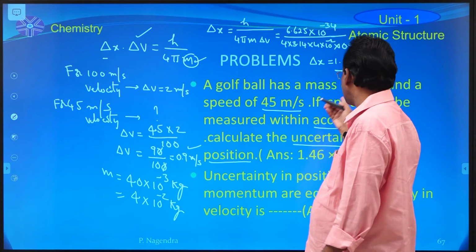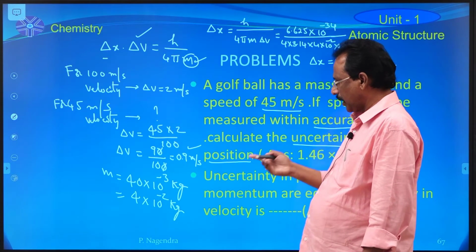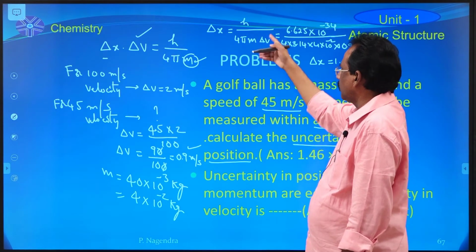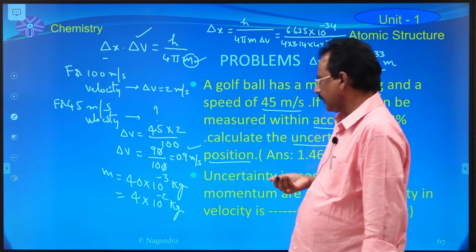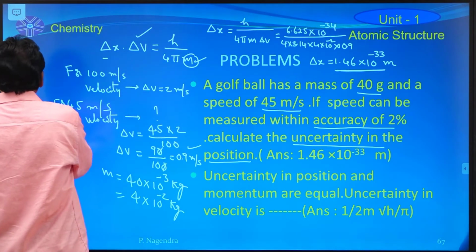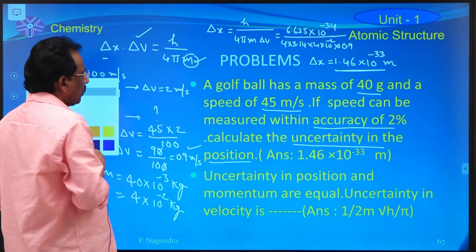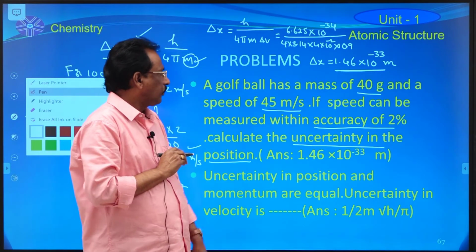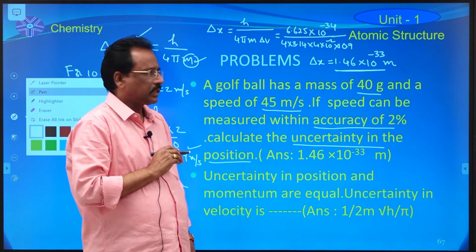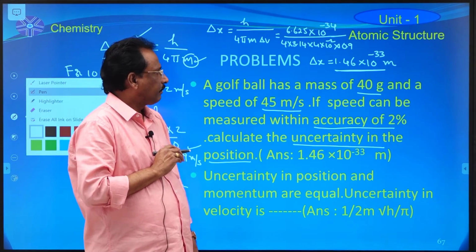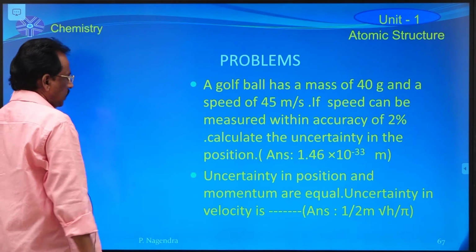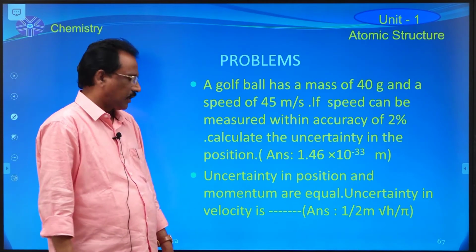That is why I convert the mass of the golf ball into kilogram, and after the substitution of all these values, the uncertainty in the determination of position of the golf ball is equal to 1.46 into 10 power minus 33 meters. So, this is about this problem solution.